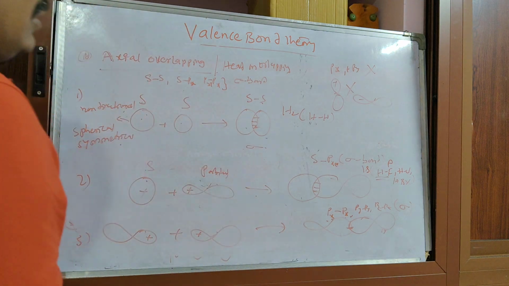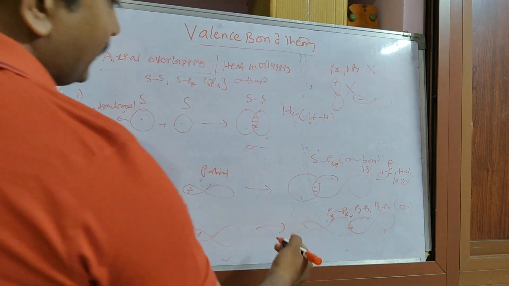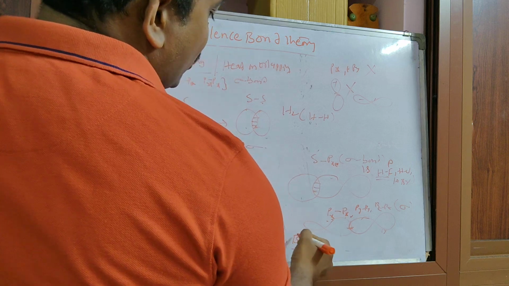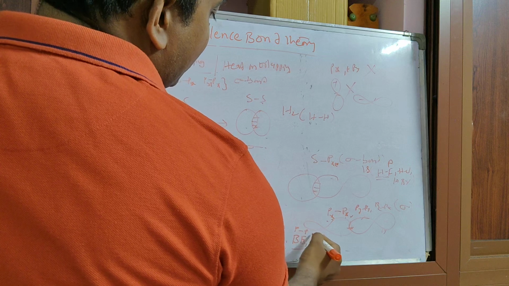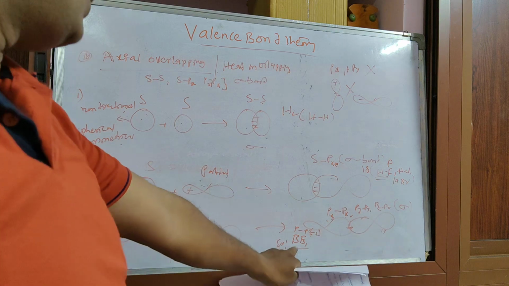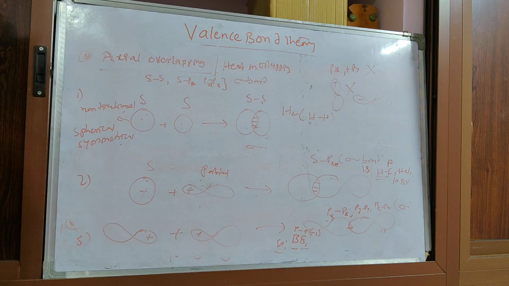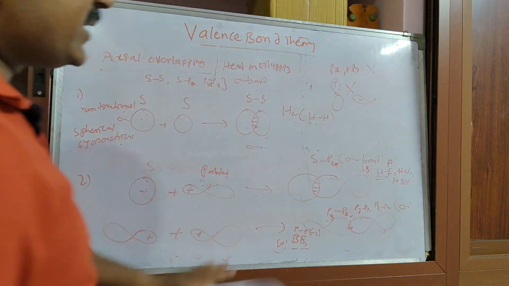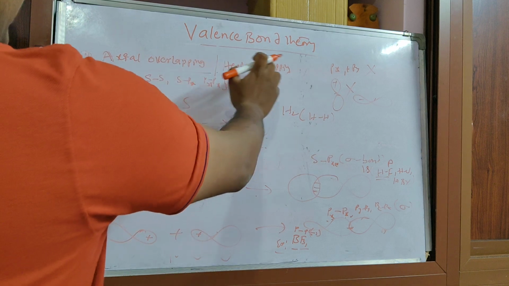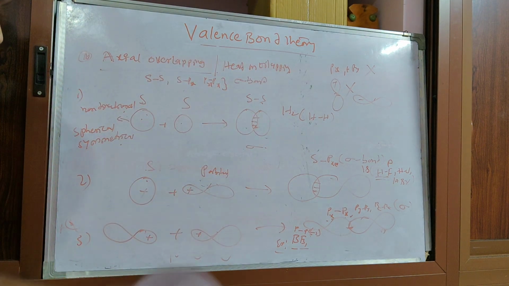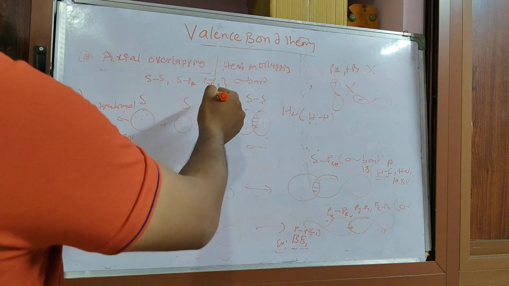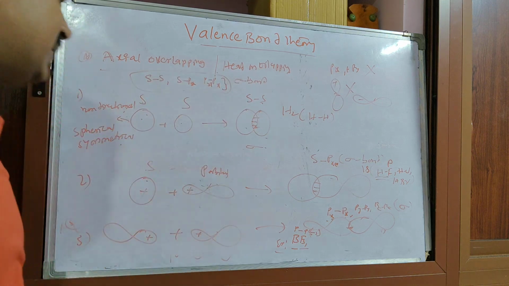In boron trifluoride, boron has a p orbital and fluorine also has a p orbital, so a p-p sigma bond forms. With a clear explanation we can discuss later. Now understand in which molecules axial or head-on overlapping is possible. These three orbital combinations only form sigma bonds.